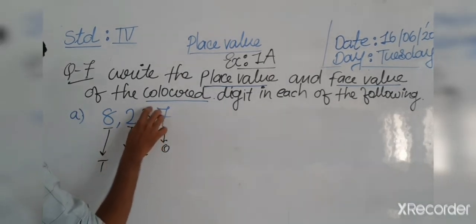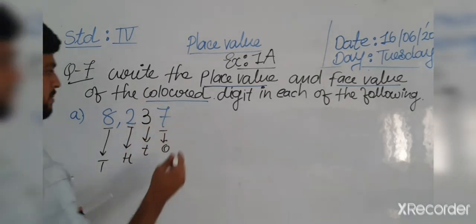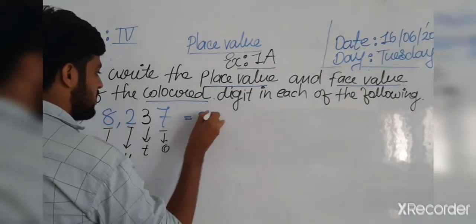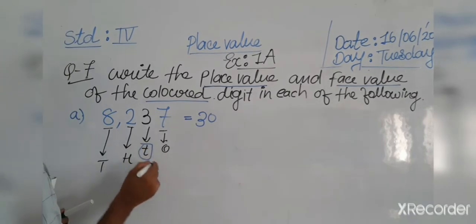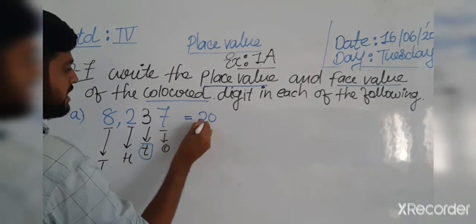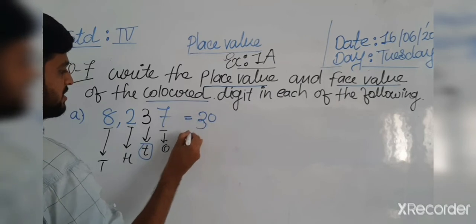This digit is the colored digit, so this number is 30, because it is in the tens place. Which color is the digit here?